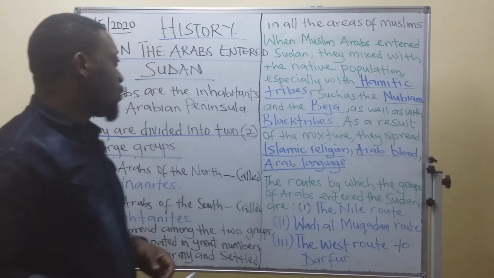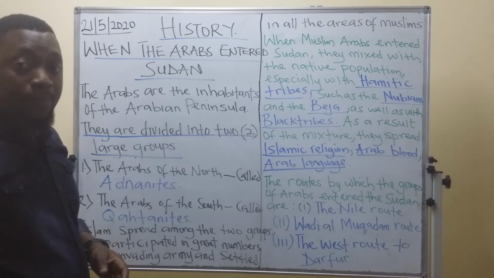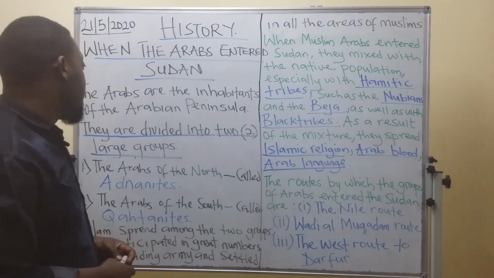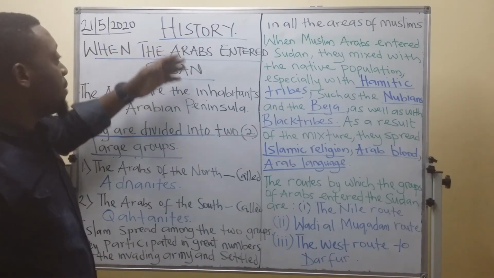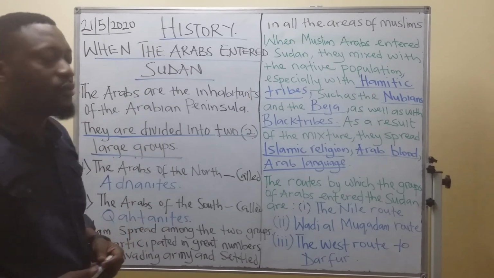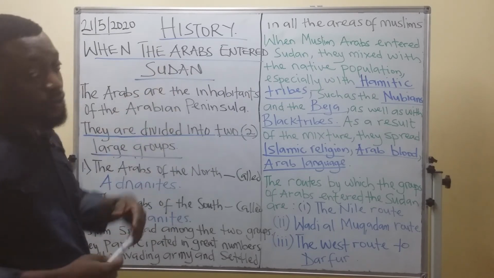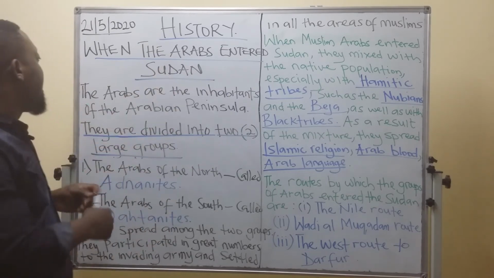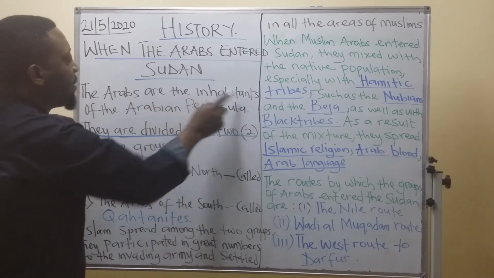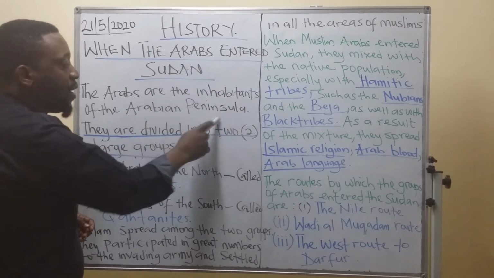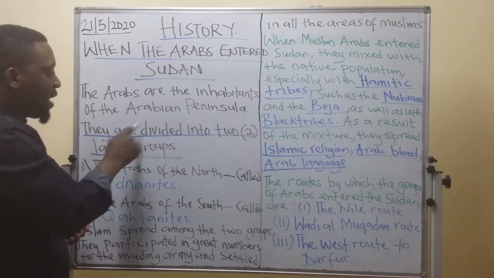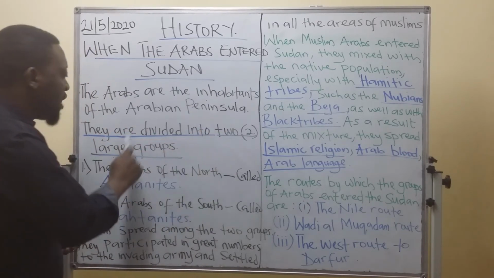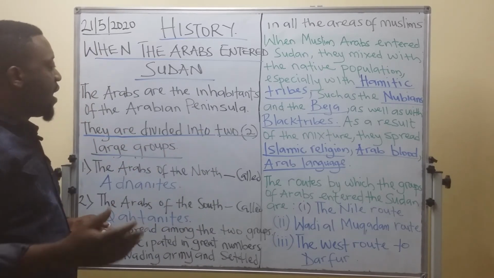So let me do a little recap on what I've been saying. When the Arabs entered Sudan, what happened? I said the Arabs are the inhabitants of the Arabian Peninsula, and they are divided into two large groups.